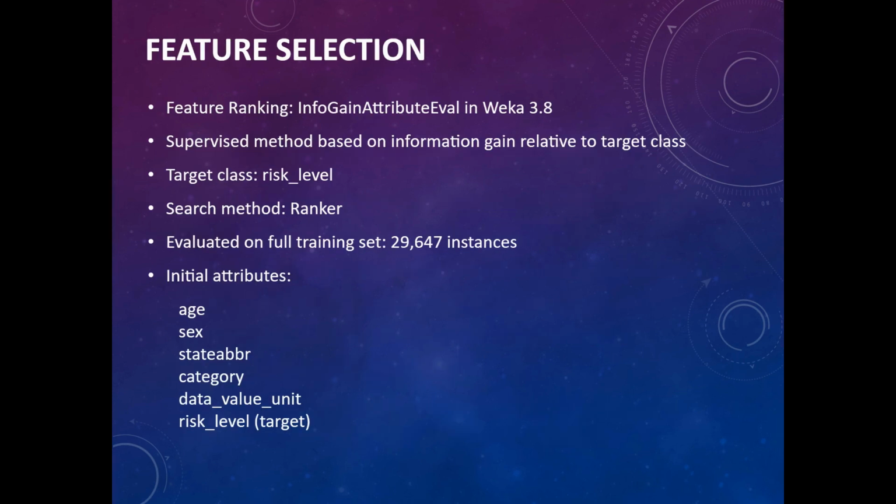For feature selection, we used the supervised method info gain attribute evaluation in Weka. This technique ranks attributes based on how much information gain they provide in relation to the target class, which in our case is risk level. We paired this evaluator with the ranker search method to systematically assess the predictive value of each feature. This was done on the entire dataset of 29,000 plus instances, ensuring a comprehensive evaluation.